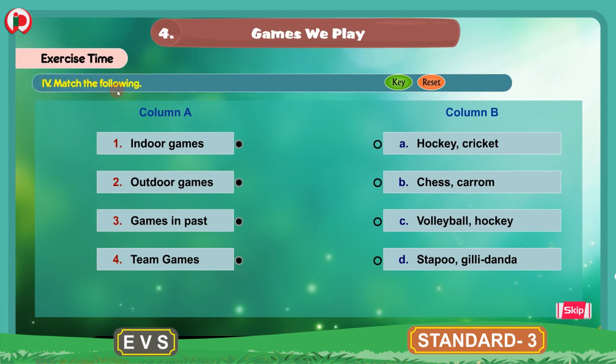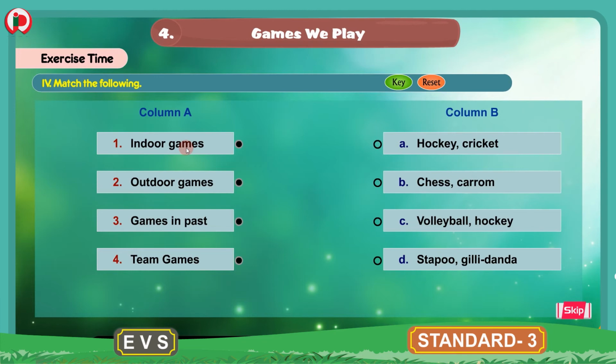4. Match the following. The fourth bit under exercise time is match the following. We have 4 words in column A, and then we have some more words here in column B. We have to match these words with that of the words in the column B. The words given in column A are indoor games, outdoor games, games in past, team games. And in the column B are hockey, cricket, chess, carom, volleyball, hockey, steppu, gilli danda.